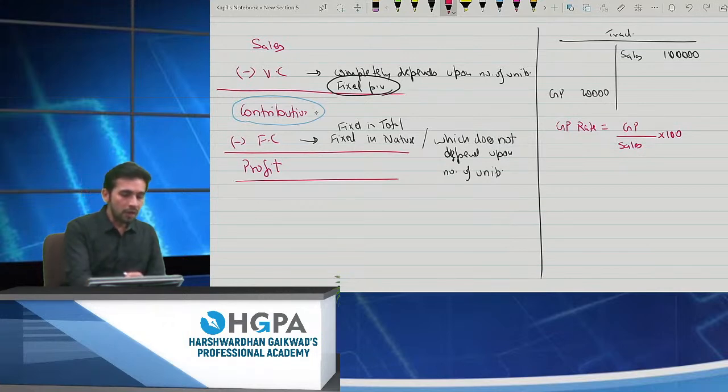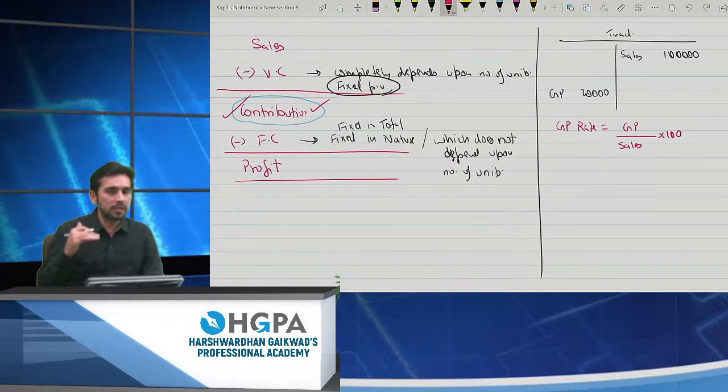Now contribution is one of the profits. I have segregated into variable and fixed. Fixed cost is the secondary part. All my decisions will be on my contribution. So I need the contribution to sales ratio. How do I calculate contribution to sales? It was GP to sales, now it is contribution to sales.